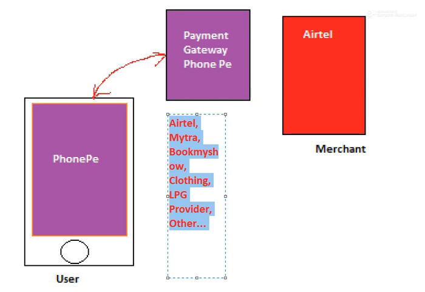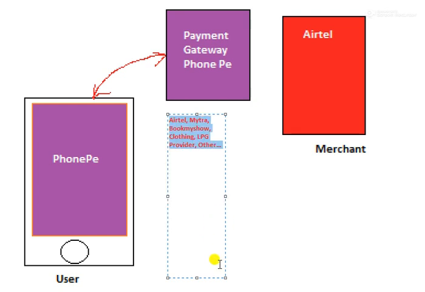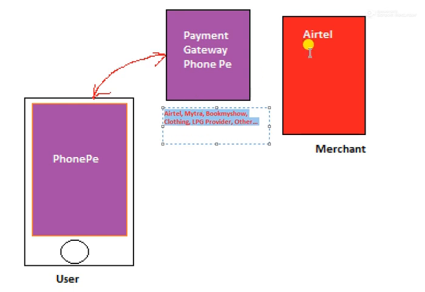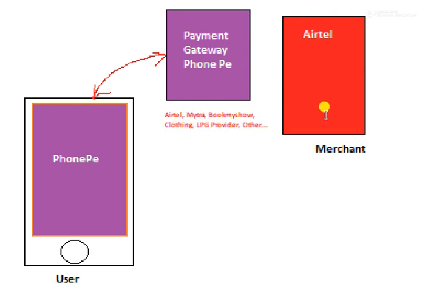Here again, through this payment gateway application, the user is trying to connect to a particular merchant. In our case, consider the user is trying to connect to this merchant to make an online recharge.